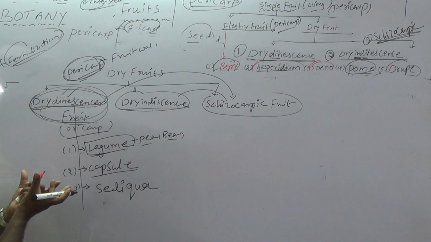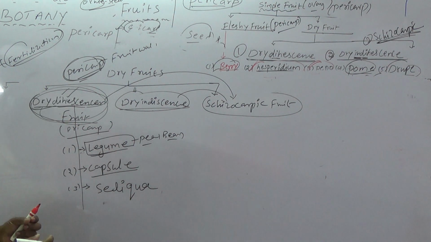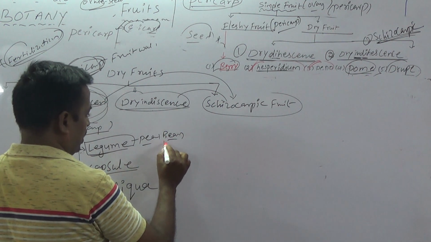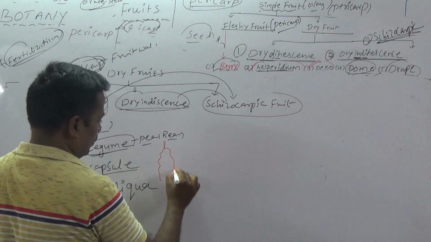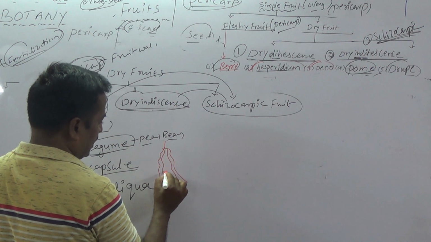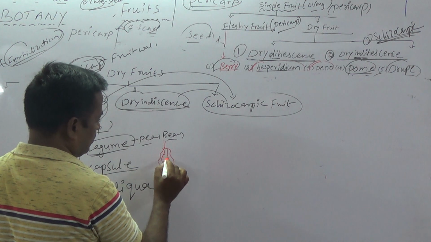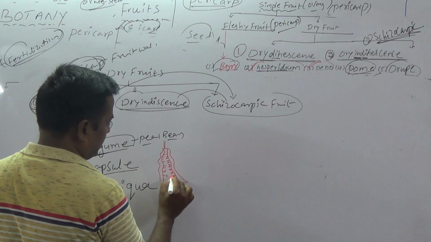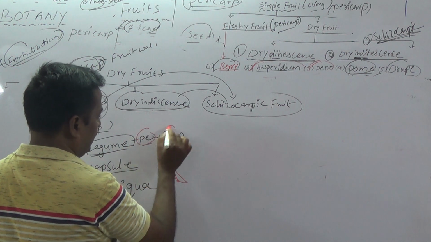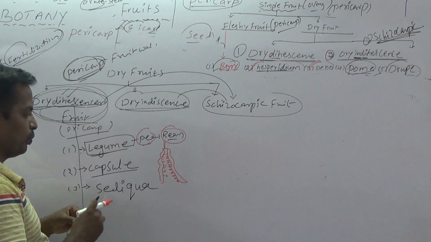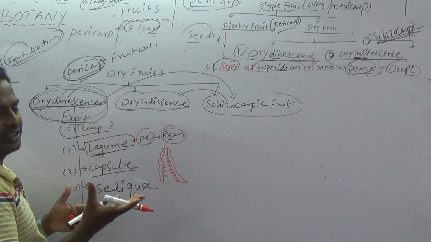The pericarp breaks up on both sides, dorsal and ventral sides. Are you clear? The fruit breaks down, and seeds are released. Legume fruits are the best example of dry dehiscent fruits. Examples: pea and bean. Both the dorsal and ventral sides break down to release seeds.